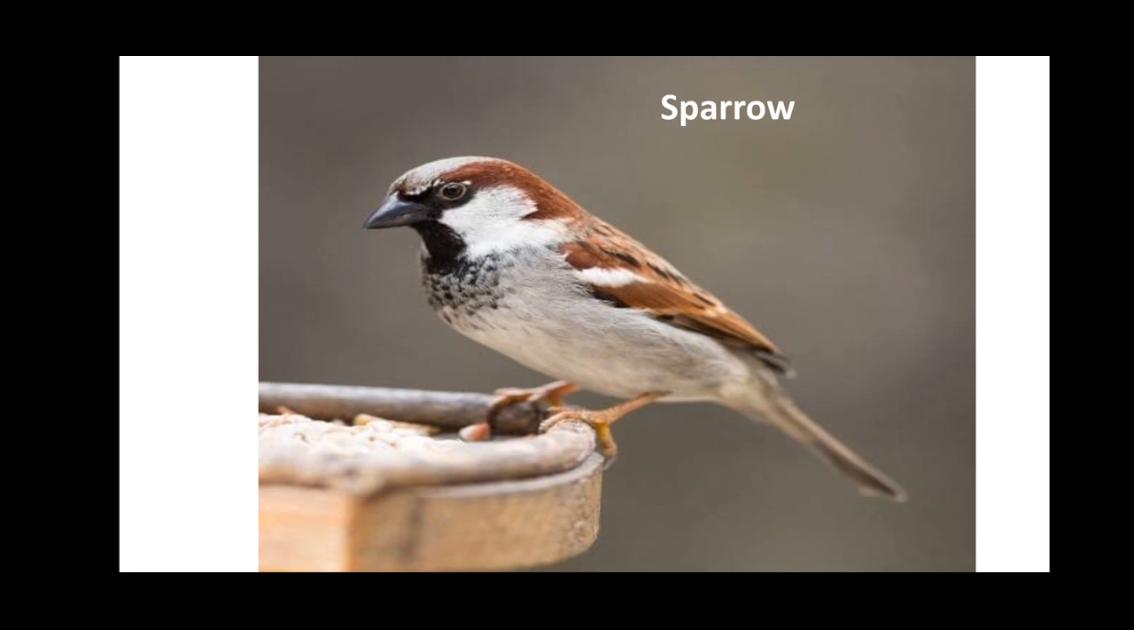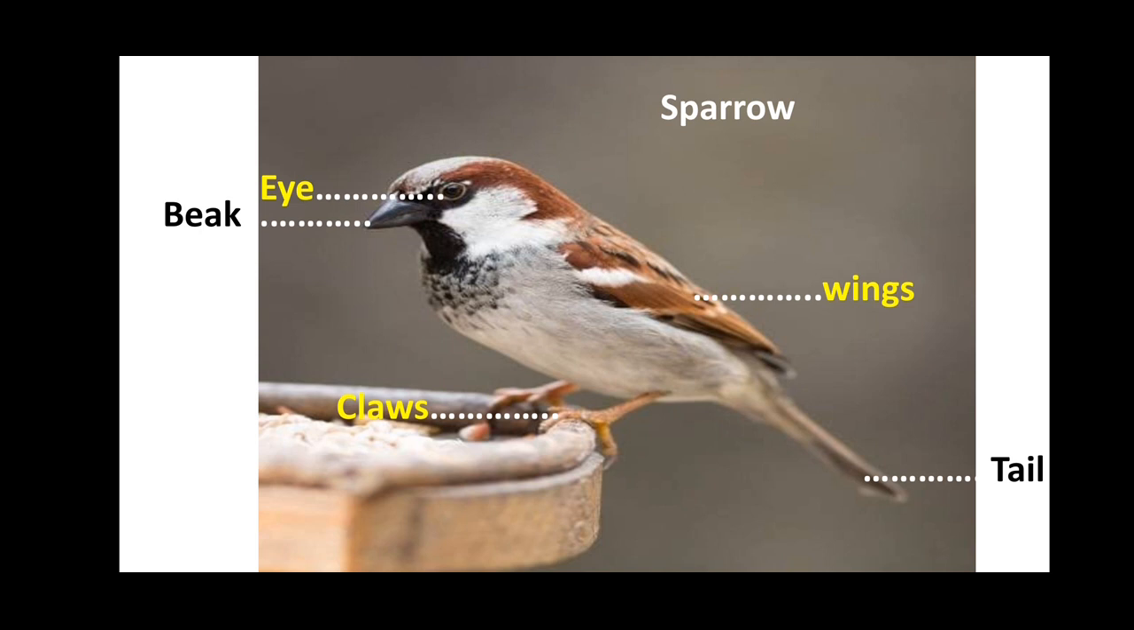What all things we can see common in them? Yes, all of them have eyes, beak, wings, tail, claws, and feathers. Now read the spelling of eye.